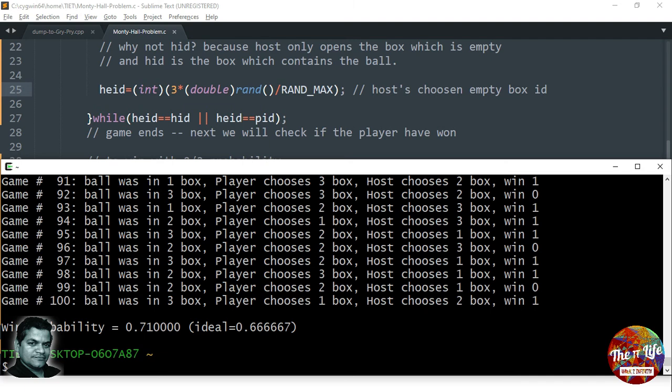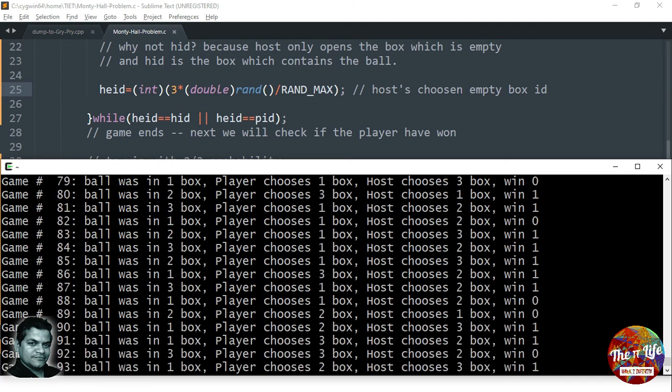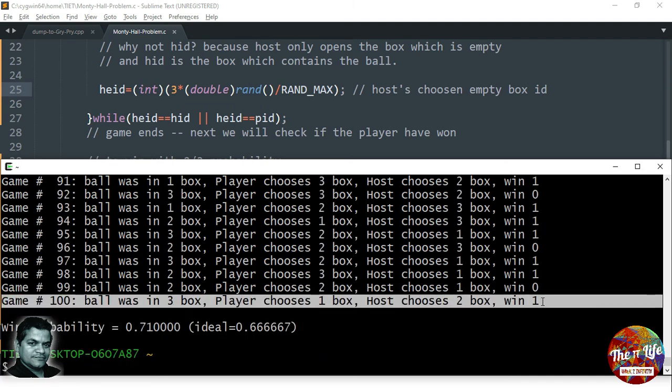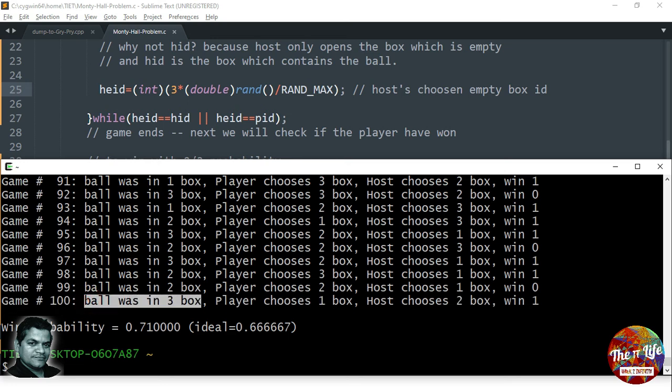When we run it, what do we get? These are the different runs, so these are like different games. In the last game, what is going on? The ball was in the third box, but the player has chosen box 1, right? So the host has to choose one of the empty boxes. So he has chosen box 2. Now the player has to switch, so he would switch from 1 to box 3, because 2 is empty, which was opened by the host. In that case, the moment he switches from 1 to 3, the player wins.